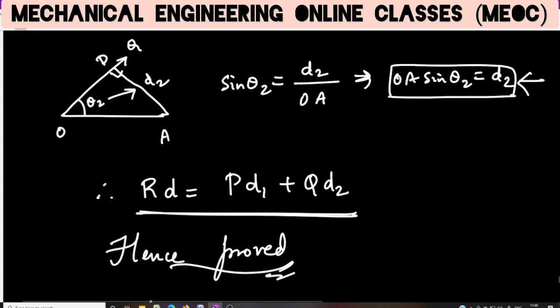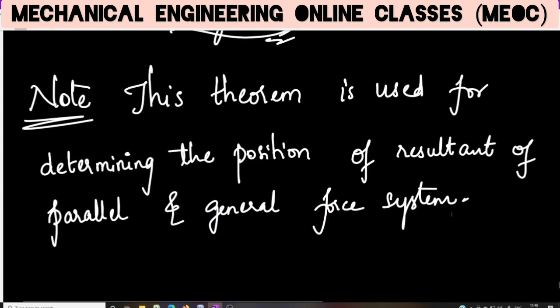So the major application of Varignon's theorem lies with determining the position of the resultant of a parallel force system and for a general force system also. When many forces are acting on a system, we know where the forces are acting and how they are acting. Finding the resultant is known to us. Summation of all x components will give the x component of the resultant. Sum of all forces along the y direction will give us the y component of the resultant. So when we have Rx and Ry, we can find R value.